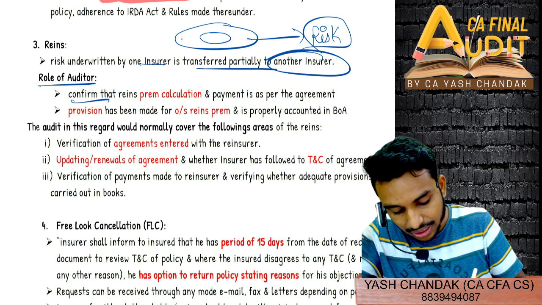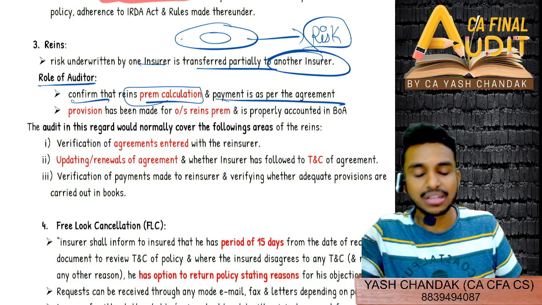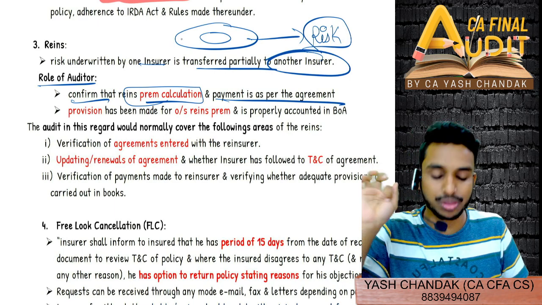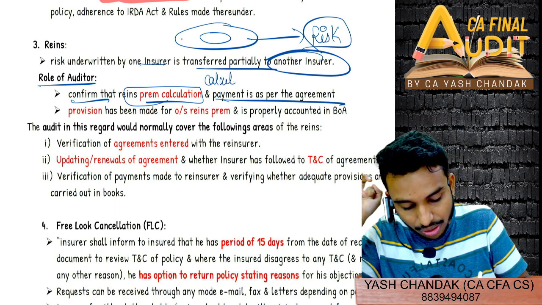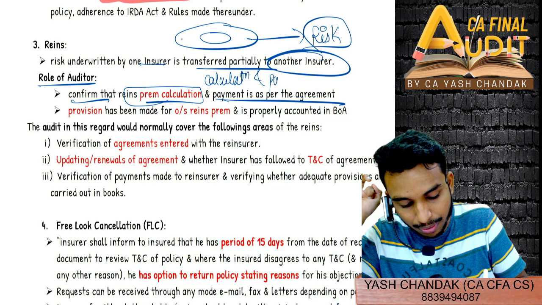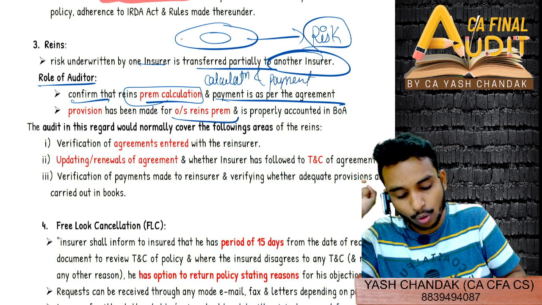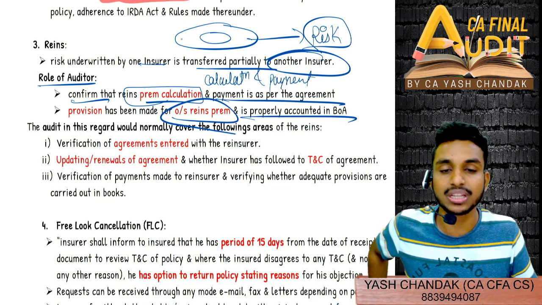Role of auditor is to confirm that reinsurance premium calculation and payment is as per the agreement. So calculation and payment have to be seen in particular. Very, very important, calculation and payment. Secondly, provision has to be made for outstanding reinsurance premium and properly accounted in the books of account.